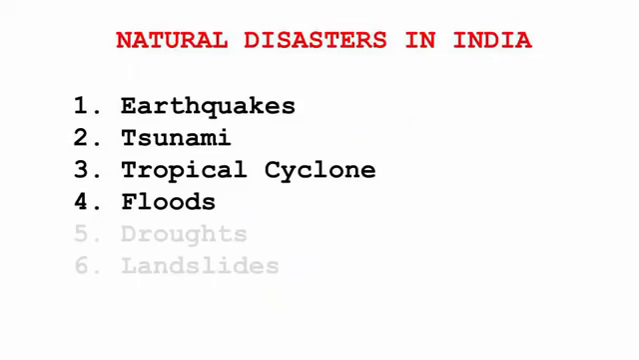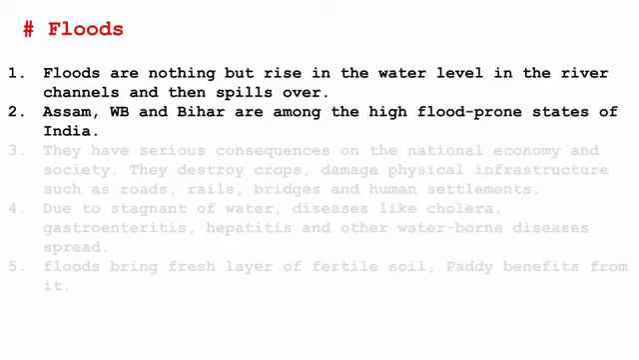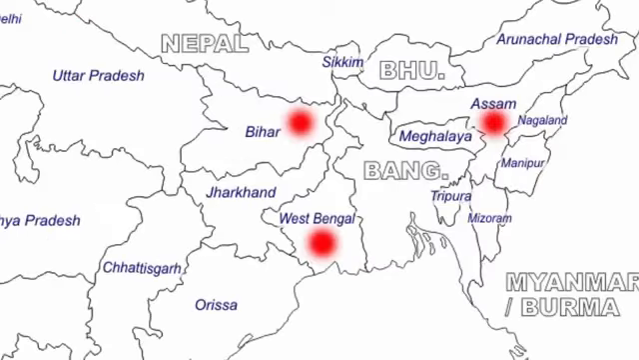And the fourth type of disaster is floods. Floods are nothing but a rise in the water level in the river channels, which then spills over. It could be due to the rain or melting of snow. A riverbed is never straight like a gully, so at every turn, U-turn, the water can spill over and cause floods. So this is the entire meaning of it. Some of the places in India which face high floods are Assam, West Bengal and Bihar.